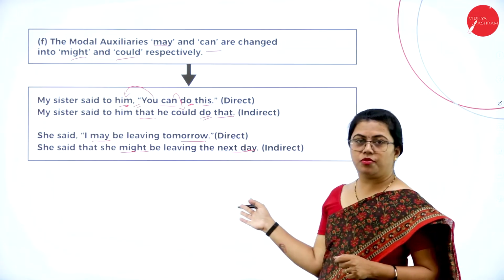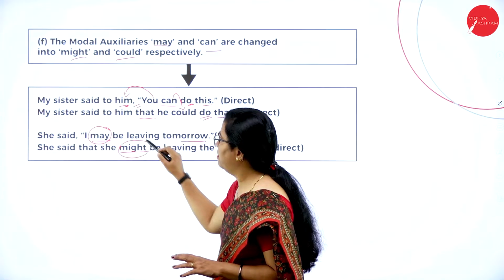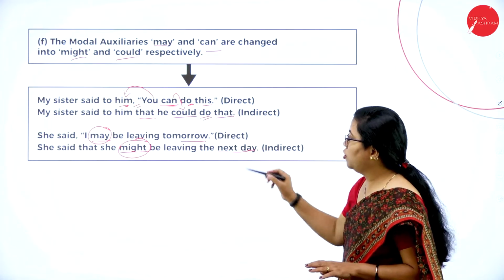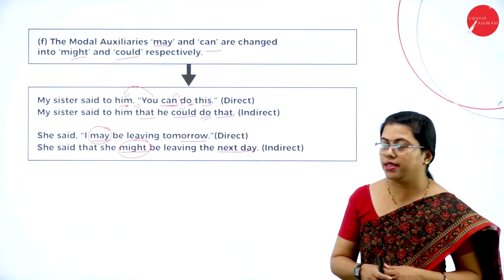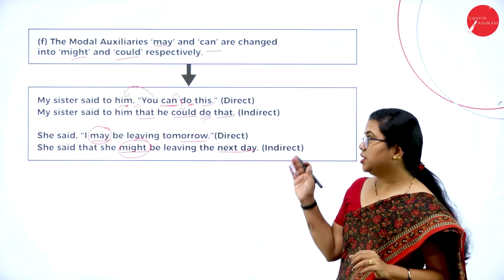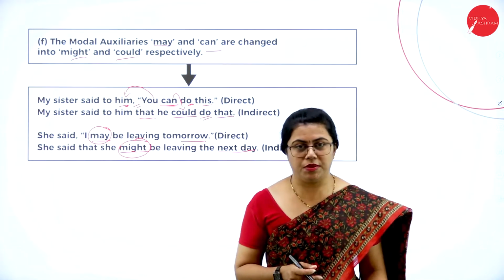This is the next concept we are going to understand. Please concentrate only on may, might, can, could. That's it. Because tomorrow, next day and all these are adverbs. This is the next concept that is going to be learned by us here. So may will be changed to might. Hope this concept of changing of modal auxiliaries from direct to indirect speech is clear to you.